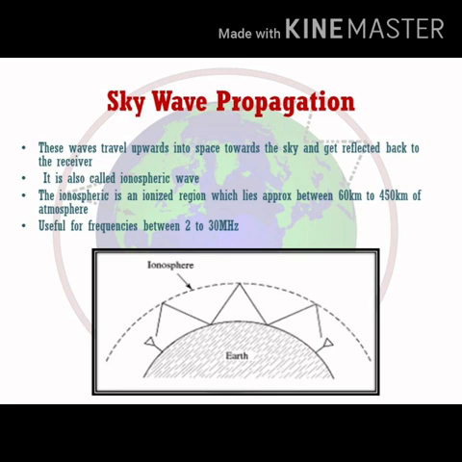Now what if the frequencies are above 30 MHz? They will go out of the earth, out from the ionosphere. They will never come back. Basically the standard propagation laws will always take place. The inverse square law: as you go away from the source, the intensity will be proportional to 1 over r squared. That is ideally with free space. So this is not exactly free space, but roughly the same kind.